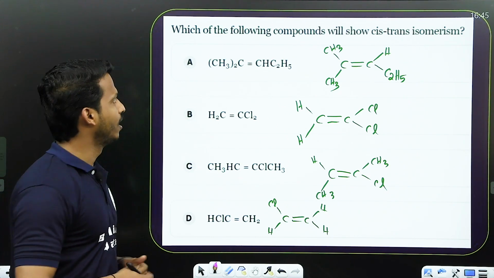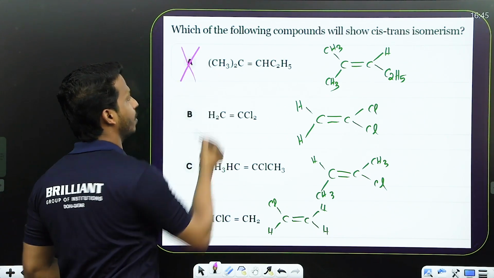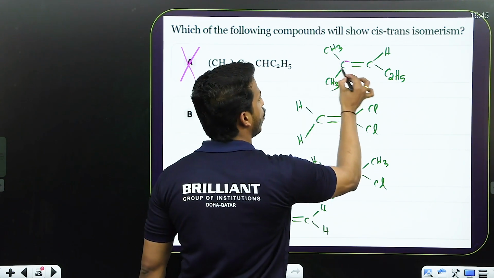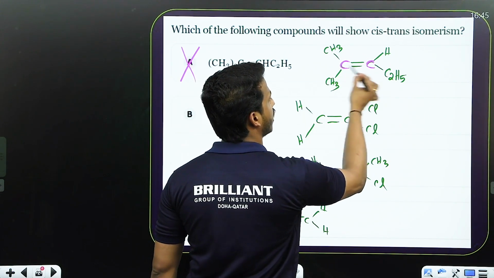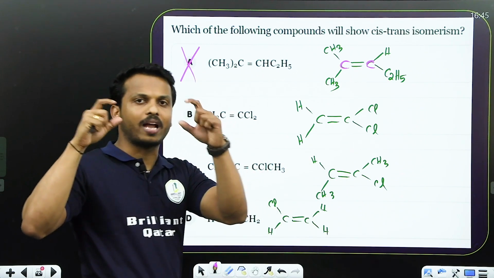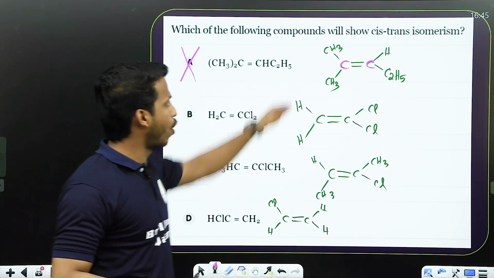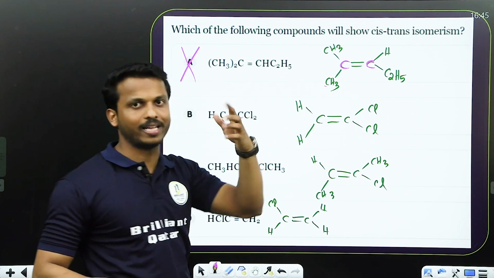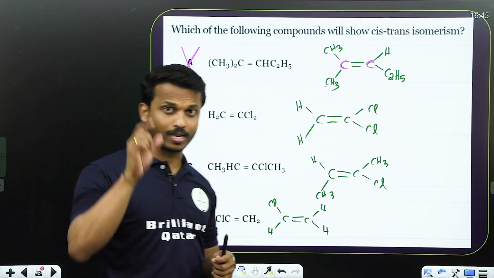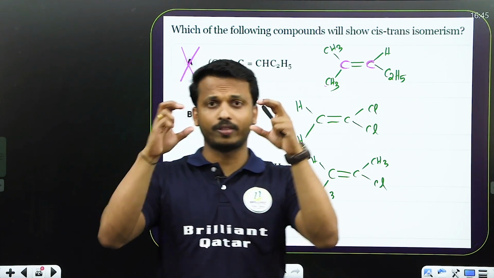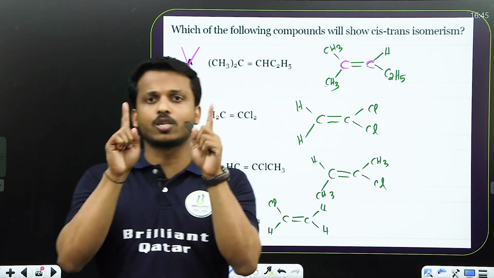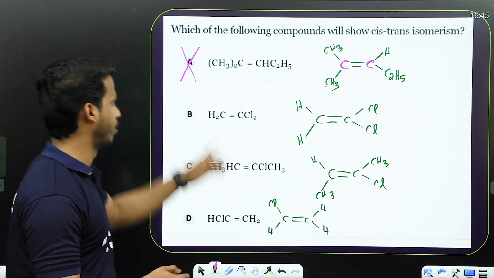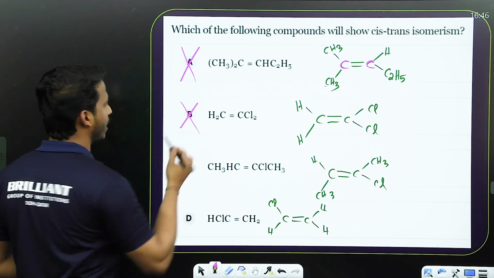You may get it. Option A, not possible, because there is no common group on both of the carbons. See, on the double bonded carbons, at least one group should be common. Here, on one carbon, two groups are similar. That's not enough. So, one condition: on both of the double bonded carbons, at least one group should be common. It's not there. Option B is not correct.